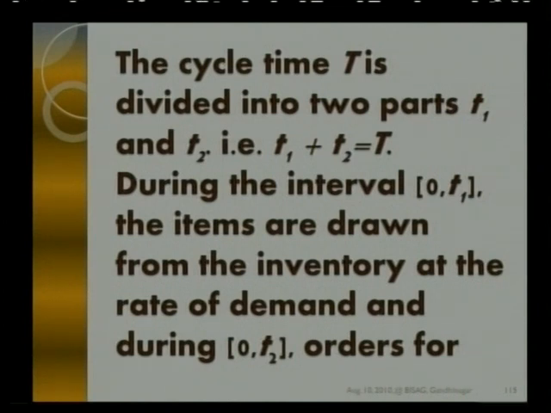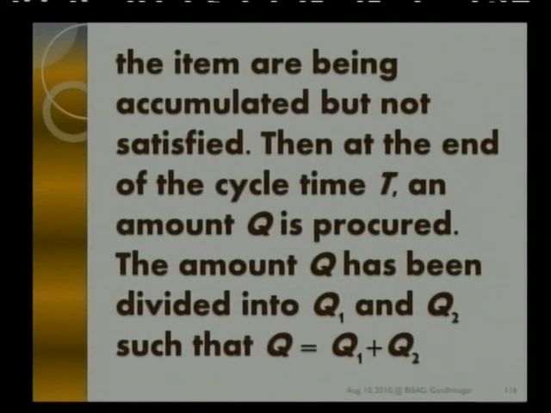During the interval 0 to T1, the items are drawn from the inventory at the rate of demand, that is at negative R. And during 0 to T2, negative R will remain as it is. Demand will be there, but we are not going to satisfy it. So during 0 to T2, orders for the item are being accumulated but cannot be satisfied.